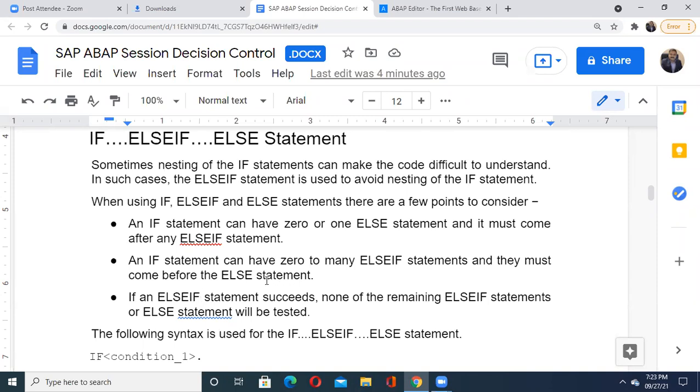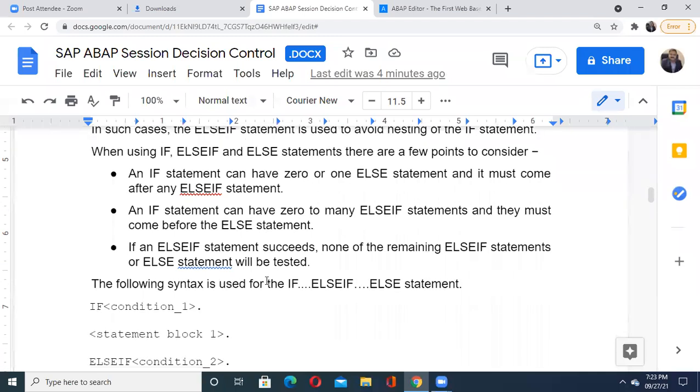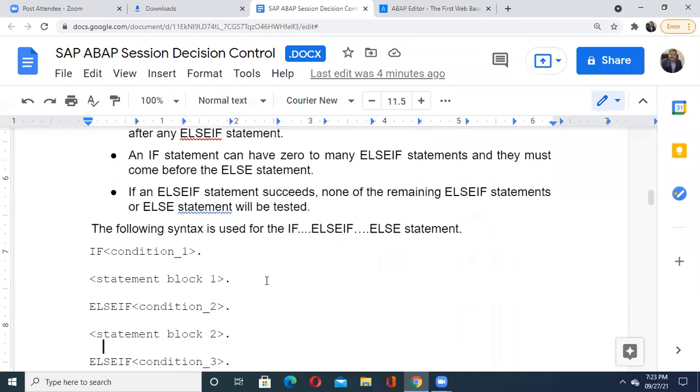Then if an else if statement succeeds, none of the remaining else if statements or else statements will be tested. It means that if I have written if and else if, then when your first if condition becomes false, it definitely goes into the else if, and in else if it tests the condition or evaluates that logical expression, and if it is true, then definitely it directly executes the rest of the part. Let us see the syntax for it and we'll see the example.